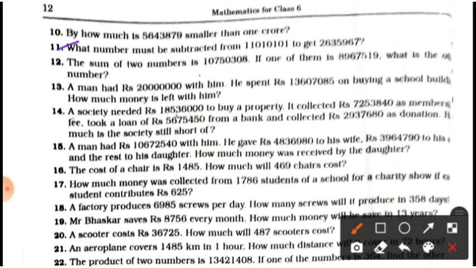Here, students, this is question number 11. What number must be subtracted from this number to get this number? Clear, students? Here you have to subtract this number. What number must be subtracted from this? That means, students, you have to subtract this second number from this number. Clear, students?